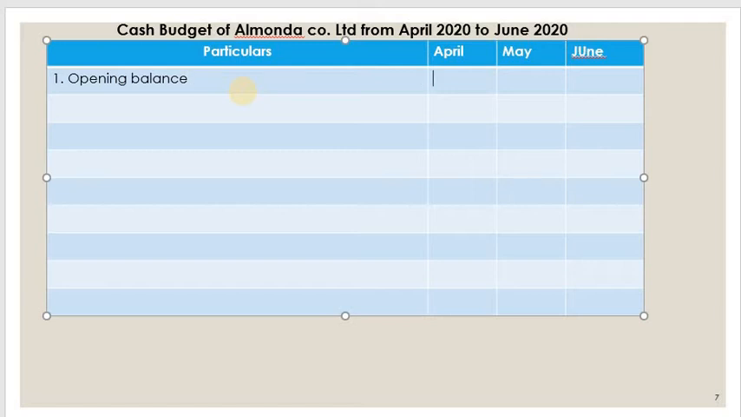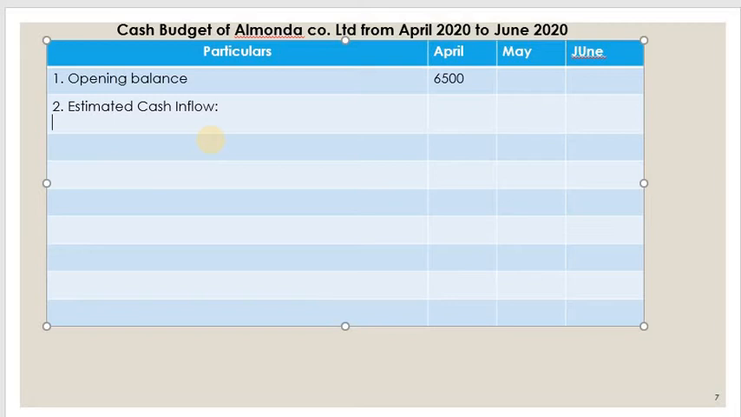What was the opening balance? It is given in the problem itself, 6,500. We cannot write the opening balance for the later months here because we do not know it; we have to calculate it. So let us calculate now. First, we have to calculate the estimated cash inflows. One by one we will calculate here.